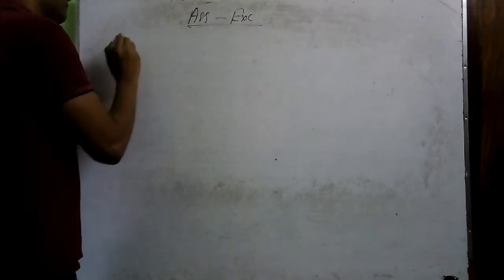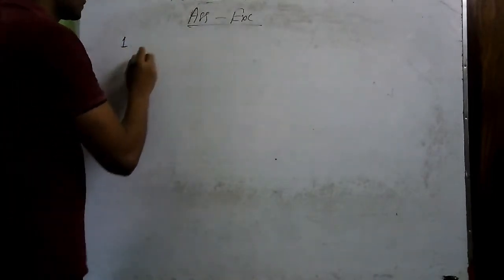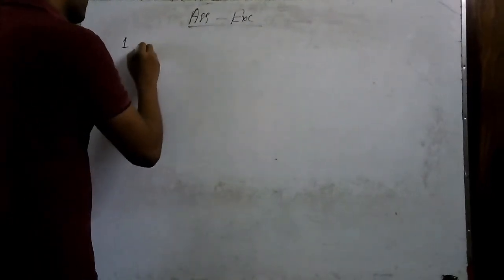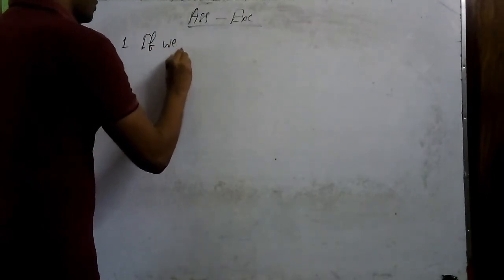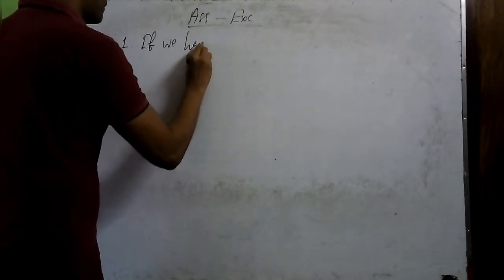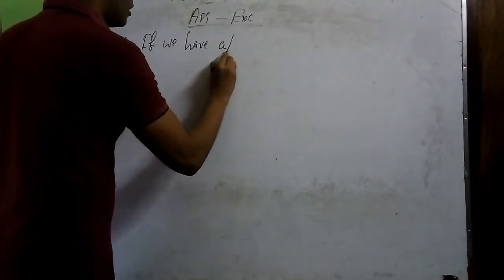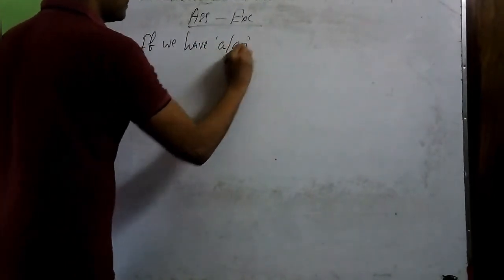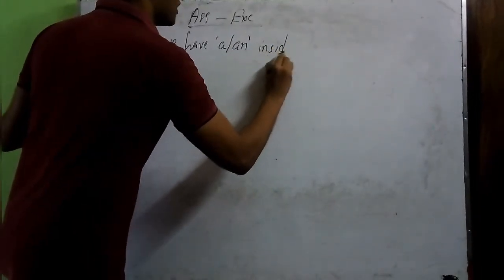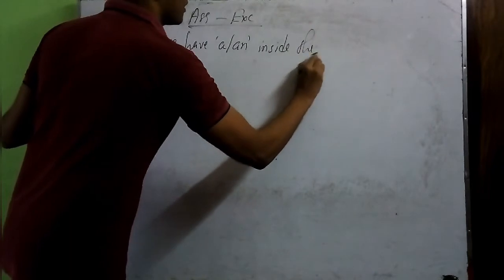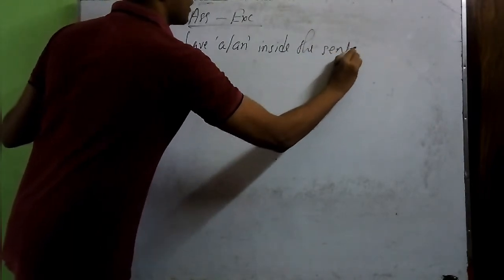Rule number 1: if we have a or an inside the sentence.